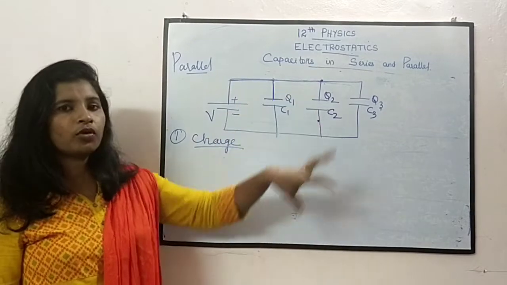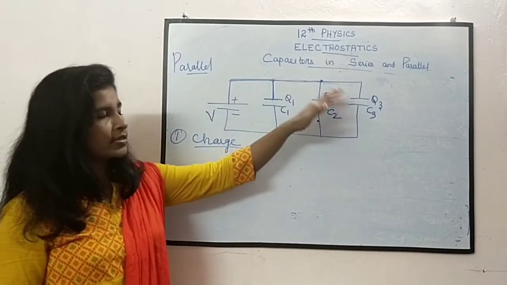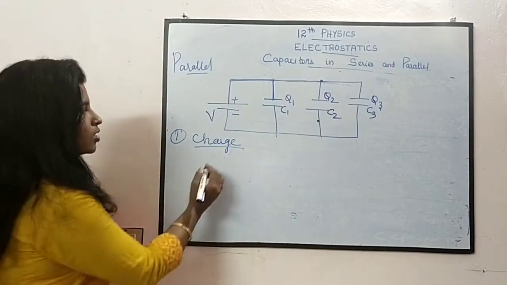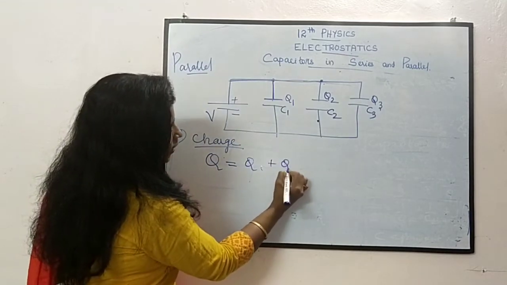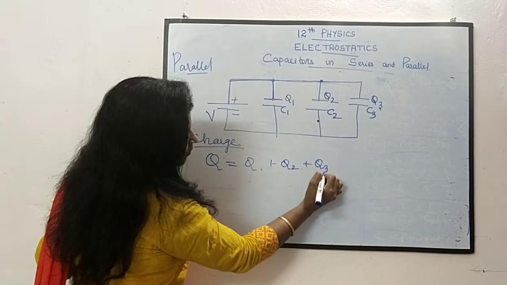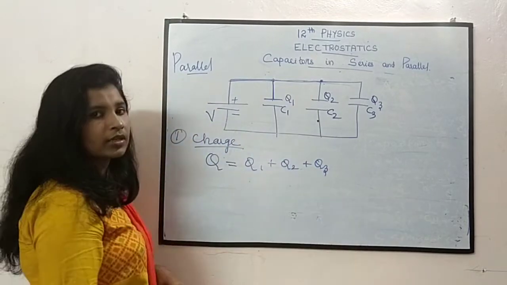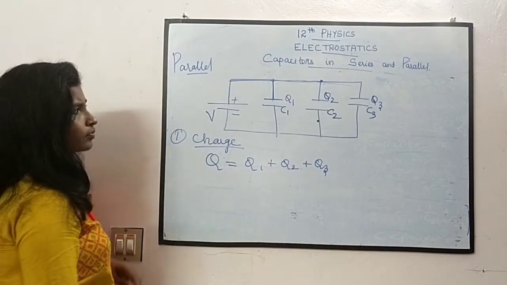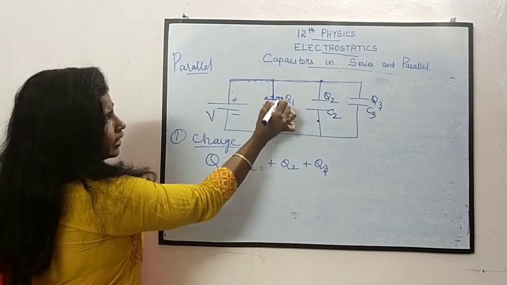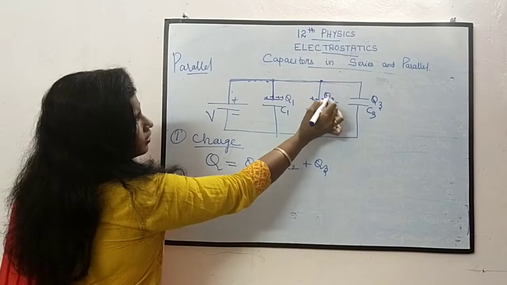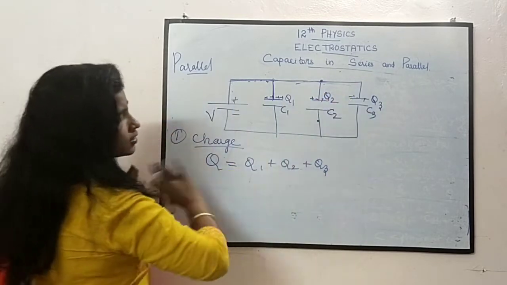So here the charge is not equal, it is distributed in all the capacitors. Suppose this plus charge is coming over here, some of the plus will be coming here, some here, some here. So it is distributed.